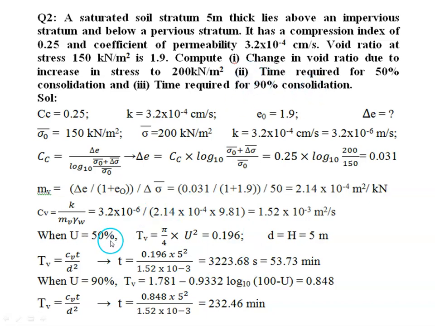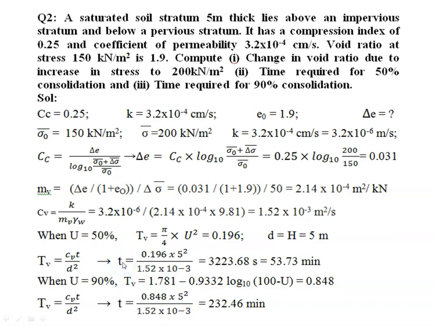So when the degree of consolidation is less than 60%, the equation is Tv equal to pi by 4 U square. So from this we can find the time factor. Then knowing the values of time factor and the coefficient of consolidation, we can estimate the time required.